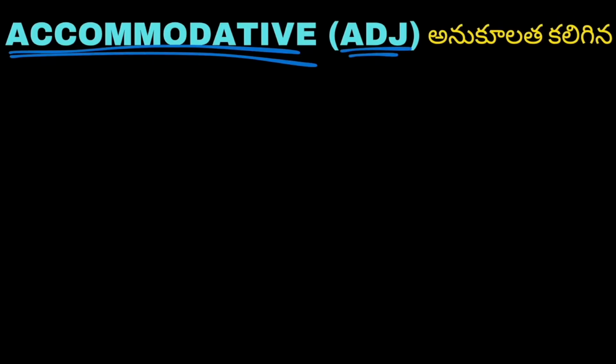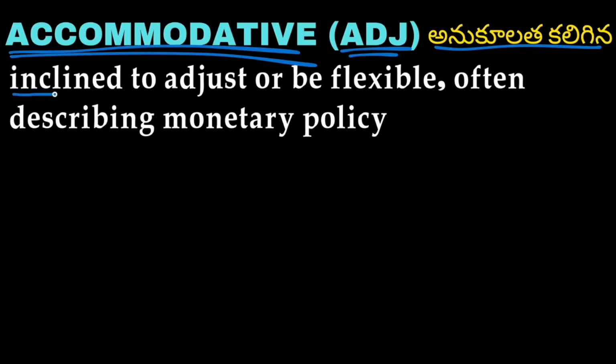Next word we have is accommodative, and accommodative is an adjective which means Anukulata Kaligina. Inclined to adjust or be flexible, often describing monetary policy. Inclined to adjust or be flexible is called accommodative.